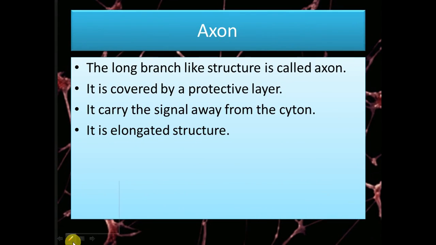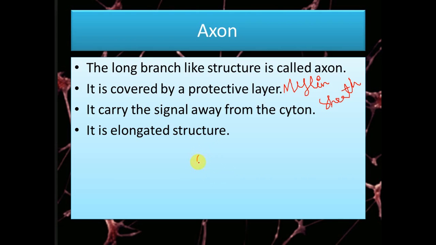Then the next is the axon. The long branch-like structure is called an axon. It is covered by a protective layer, and that layer is known as the myelin sheath. It carries the signals away from the cyton and is its elongated part.